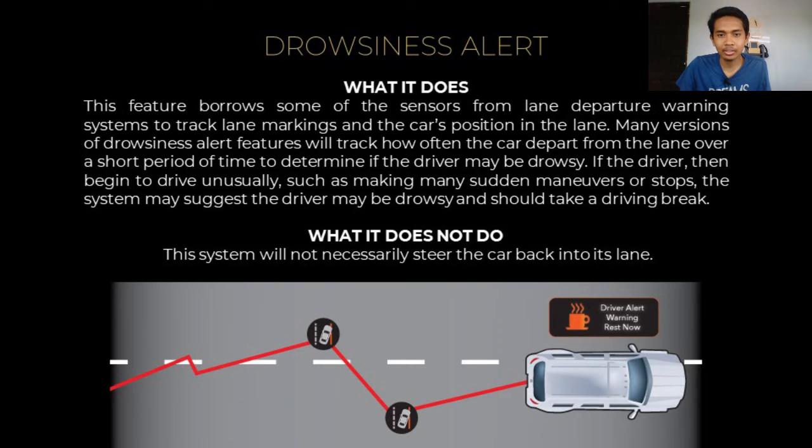The next one is drowsiness alert. What it does, this feature borrows some of the sensors from the lane departure warning systems to track lane markings and the car position in the lane. Many versions of the drowsiness alert feature will track how often the car departs from the lane over a short period of time to determine if the driver may be drowsy. If the driver then begins to drive unusually, such as making sudden maneuvers or stops, the system may suggest the driver may be drowsy and should take a driving break. What it does not do, the system will not necessarily steer the car back into its lane.